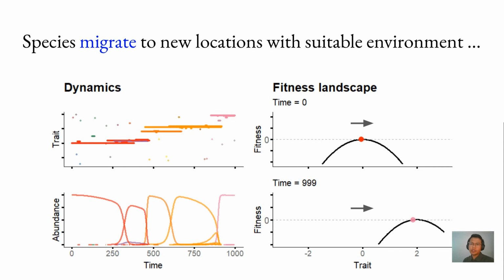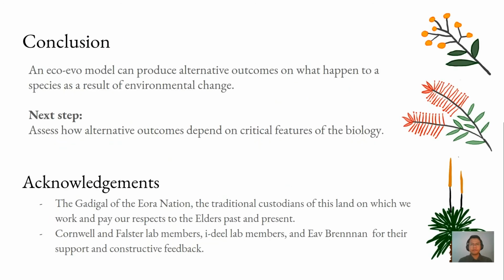Lastly, I introduce immigrant species while the environment is changing. The newcomers replace the resident species as they have more suitable traits. However, resident species may invade other locations. This is a work in progress, but what I have found so far is that with a single model, we can produce four different outcomes on what happens to a species as a result of environmental change.